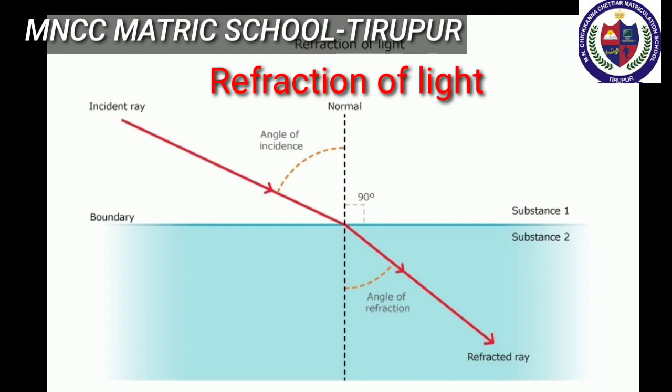Next we move to the first law of refraction. The incident ray, the refracted ray of light and the normal to the refracting surface all lie in the same plane.